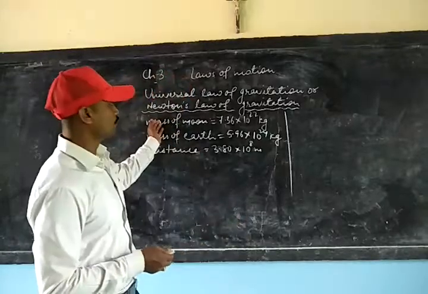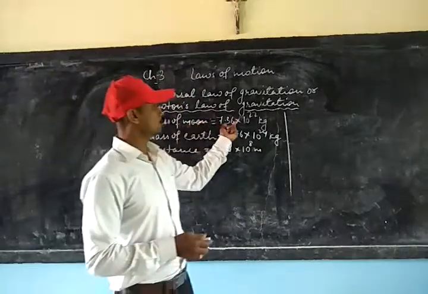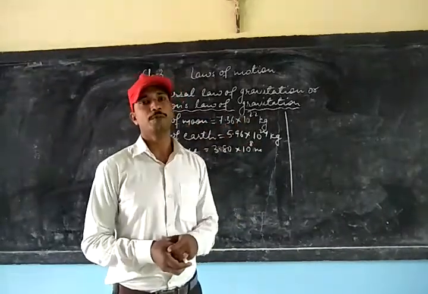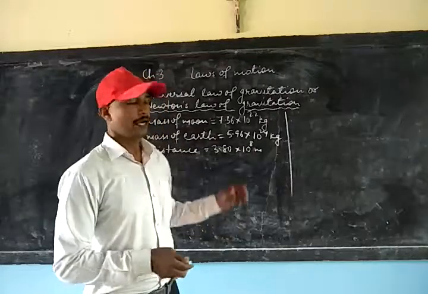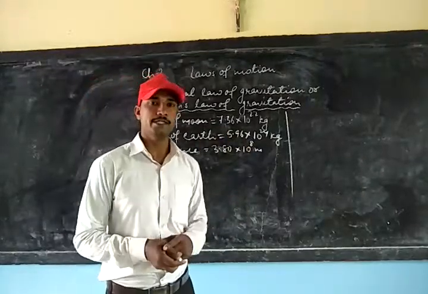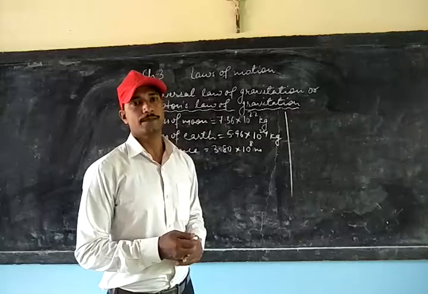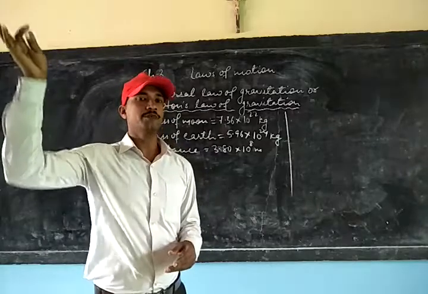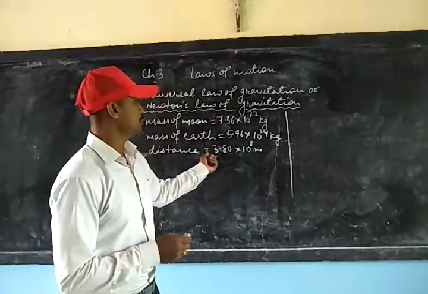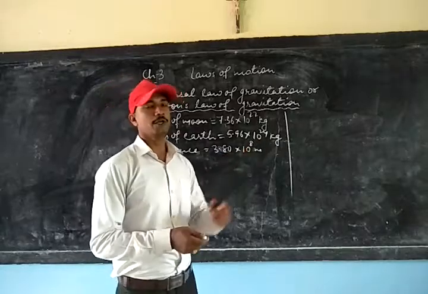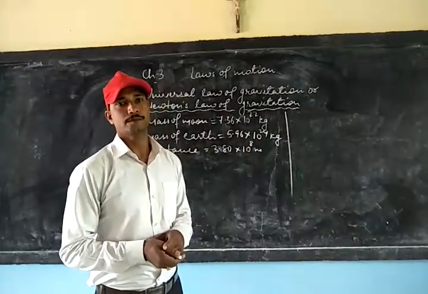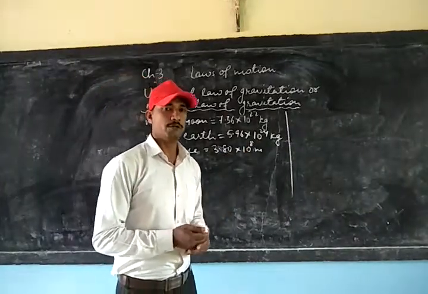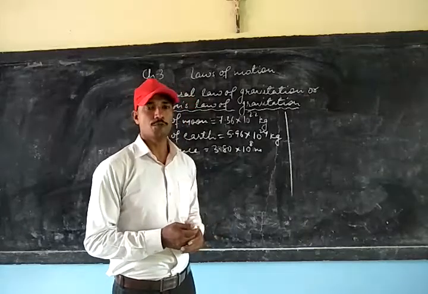We'll take the mass of the moon, which is 7.36 × 10^22 kg, the mass of the earth, which is 5.96 × 10^24 kg, and the distance between the moon and the earth, which is 3.80 × 10^8 meter. So let us try to find out the force of attraction between these two bodies.